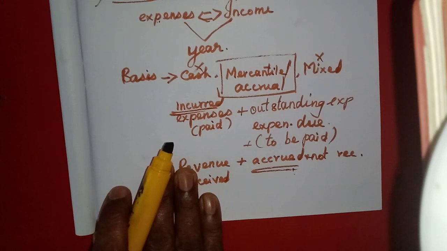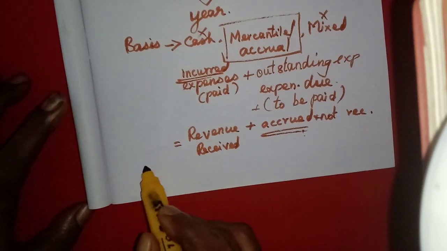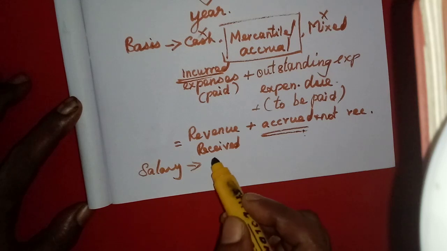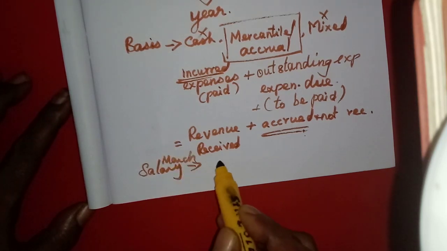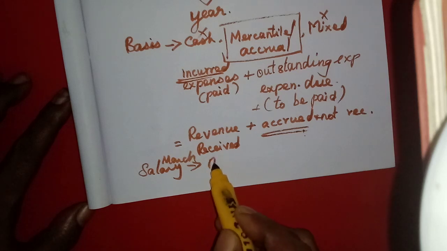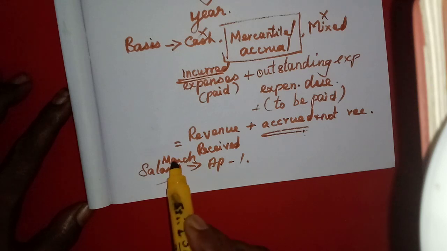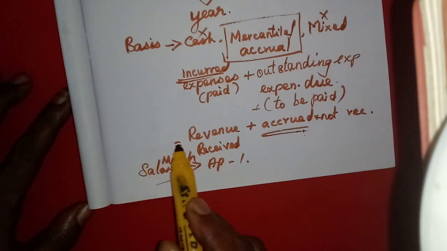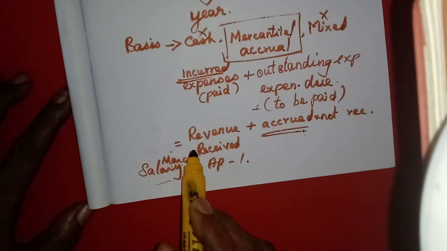For example, sometimes many expenditures, like salary, we pay only at the beginning of the next month, isn't it? Salary related to March will be paid only on April 1. But this salary related to March must be included in the books of accounts as salary outstanding. It will be shown as an addition, add outstanding.